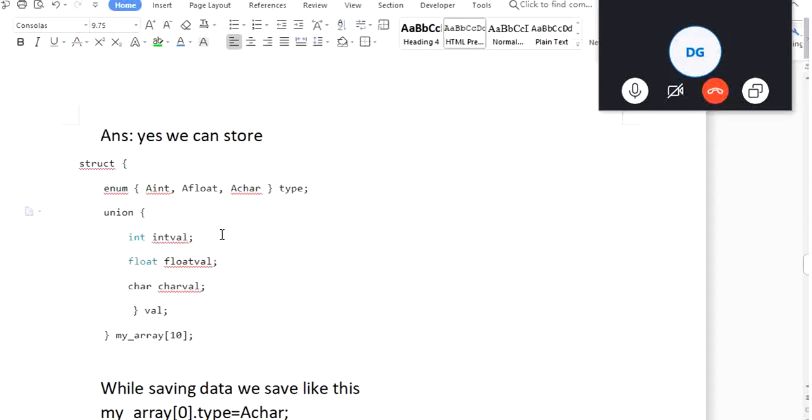Okay, sir. Did you understand what I said? Yes, sir. Structure will give memory to everyone. Everyone means for him also and for him also. Structure will give memory to both. He will get different memory, he will get different memory. But if you are doing the opposite, like if union is outside, then whoever is maximum, that much memory only will be given.